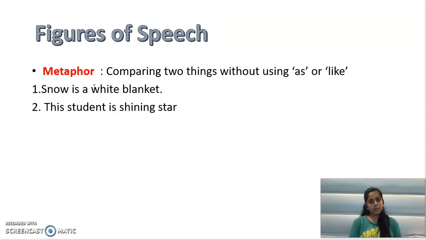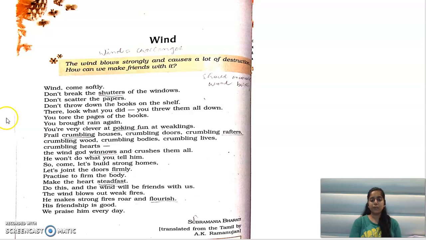So today we will learn about the whole poem and also we will find out which figures of speech are used in the poem. Okay, so let's start with the poem then. Wind, come softly, don't break the shutters of the windows. Okay, so here, who is telling whom? The poet is explaining to the wind.